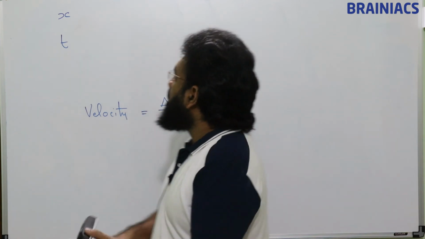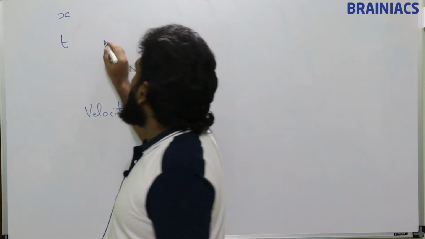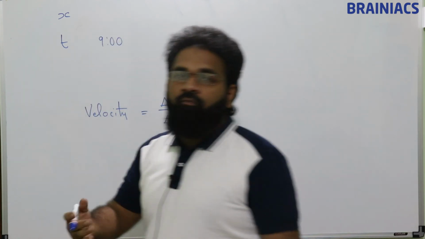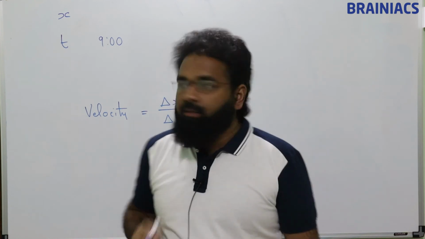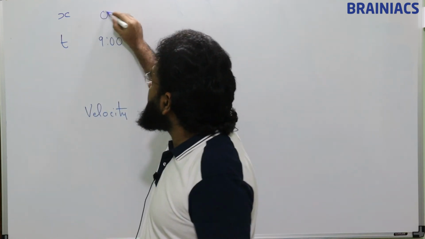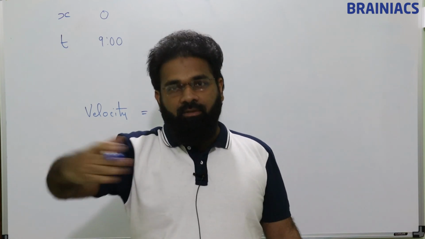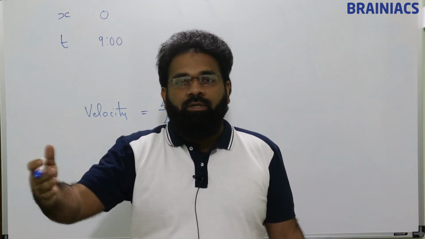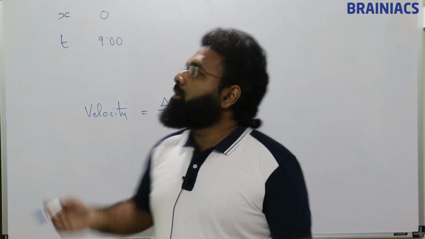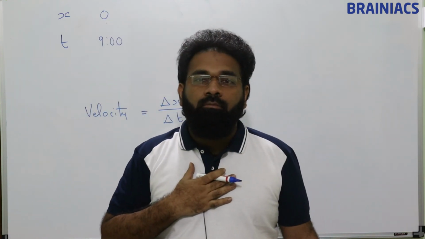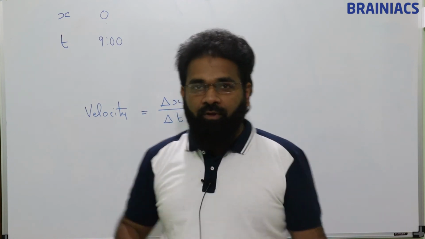So at 9 o'clock, Vimal was standing with me. So his position from me is 0. He is near me, so he is not away from me. So his position is 0. Now I am the origin, I am the observer.